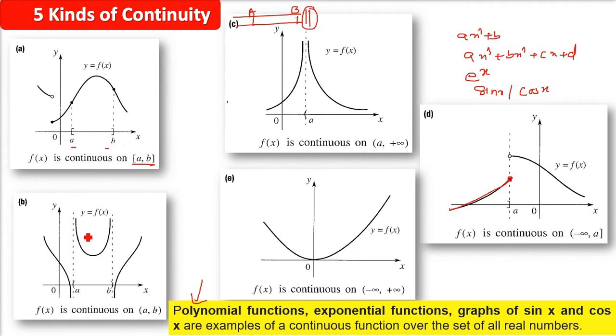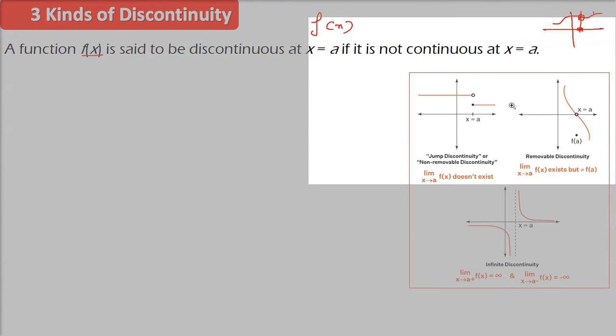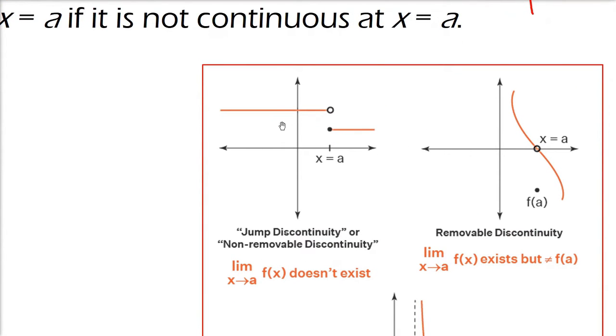So these are different kinds of continuity, but you need to understand the interval where it will be continuous and where it won't be. There will be certain kinds of discontinuity also. So what are the kinds of discontinuity? Let me give you first a function f(x). Whenever we say it is discontinuous at a certain point a, please remember we need to tell at what point you have to find out the continuity or discontinuity. So at x equals a, if it is discontinuous, that means it is not continuous at x equals a. That is, the limit of f(x) as x tends to a is not equal to the value of the function at a.